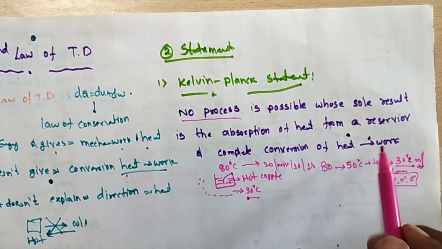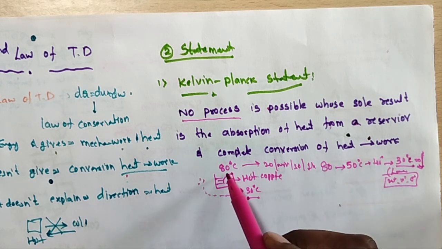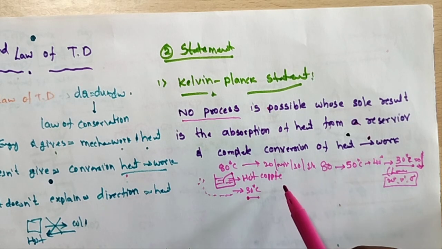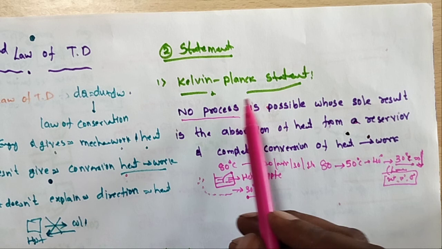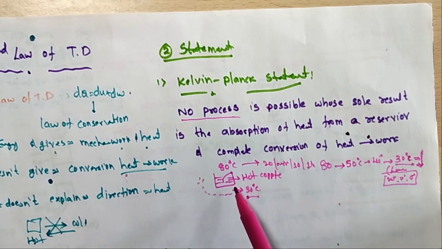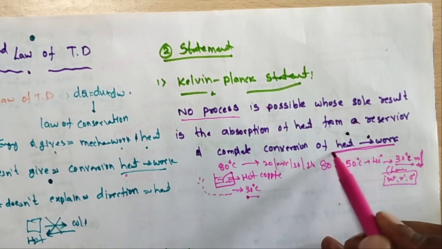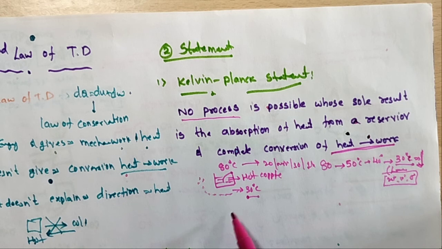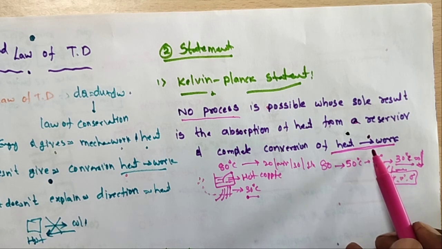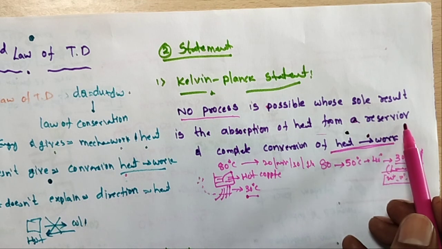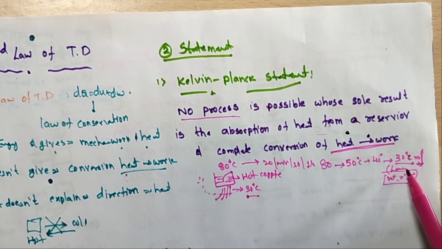Even if I give some amount of heat, it cannot be converted completely to work. The object cools only up to room temperature.